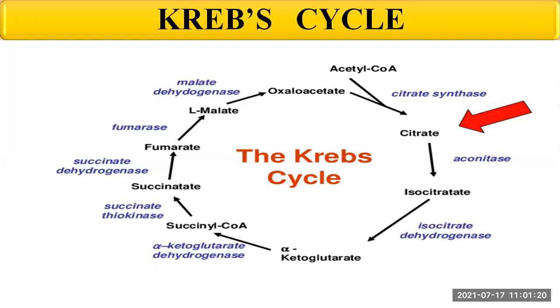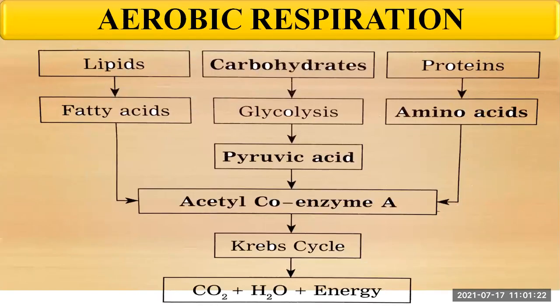Then we have learned about aerobic respiration, how the process of energy production takes place through aerobic respiration of carbohydrates, proteins and fats. Okay, how the energy is produced through aerobic respiration of carbohydrates, proteins and fats. This can be explained with the help of this flow chart. Okay, so one by one we will see.